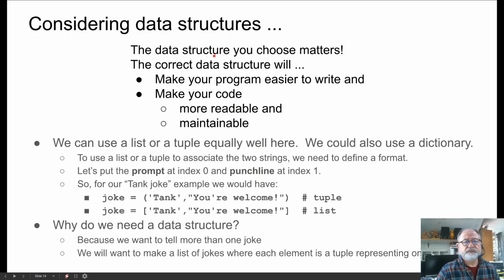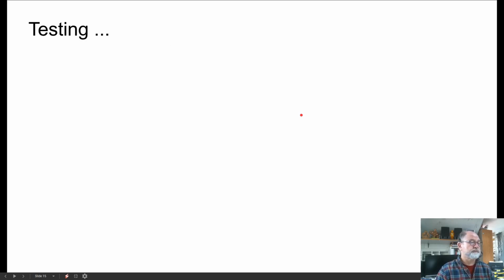The data structure you choose matters. If you choose the right data structure, it makes your program easier to write and it makes your code more readable and maintainable. So this is not a trivial decision here. This is an important decision.